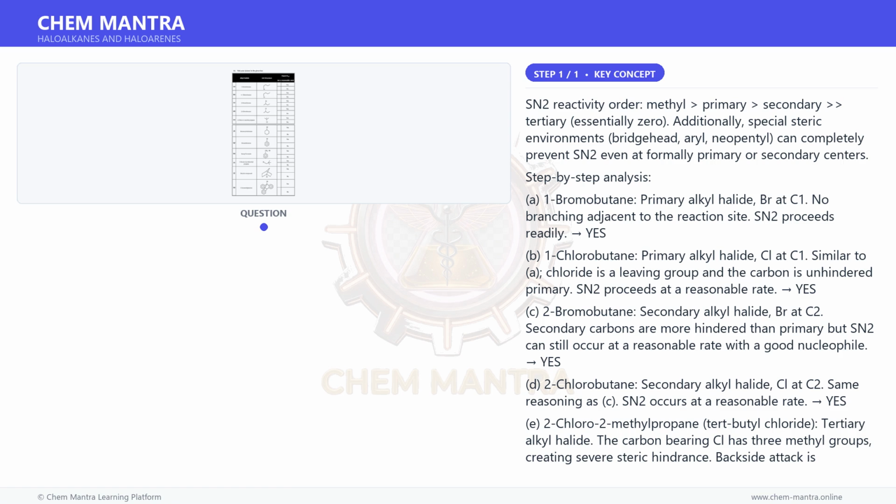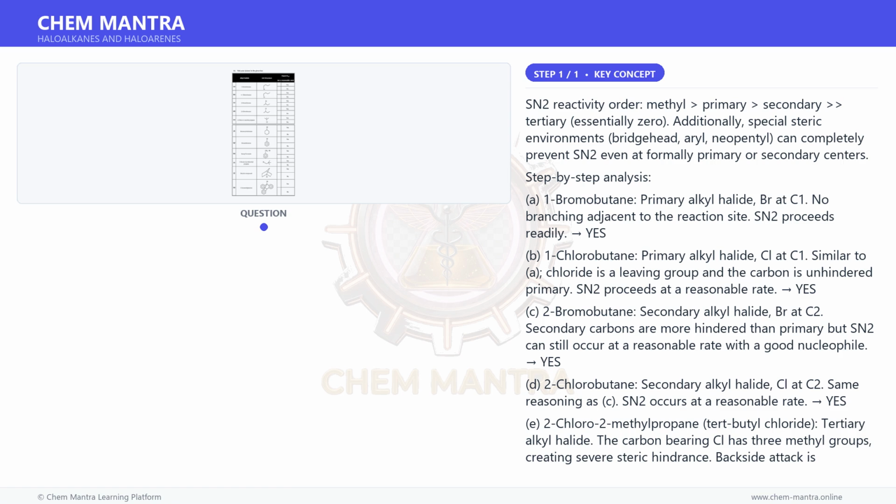The ring carbon bearing Br is secondary. Although cyclic, SN2 can still occur at secondary cyclic carbons. The ring does not fully block backside attack for cyclohexyl. Yes. G. Bromobenzene, aryl halide.